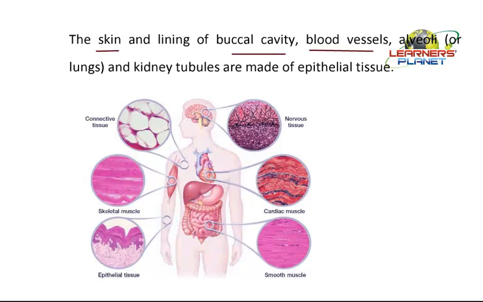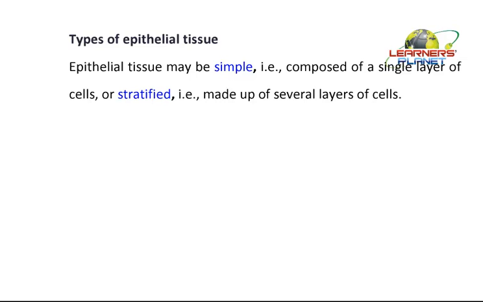Blood vessels are hollow from inside. Something is flowing inside, so there should be a boundary line over it, externally and internally, both. So these linings are made up of epithelial tissue, like alveoli and kidney tubules. All these have a lining which is made up of epithelial tissue. You can imagine that whichever body part it is, the external and internal outline is comprised of epithelial tissue. And of course, along with that, it has all other kinds of tissue so as to maintain itself and perform its own functions properly.